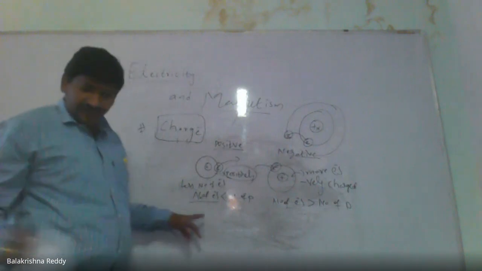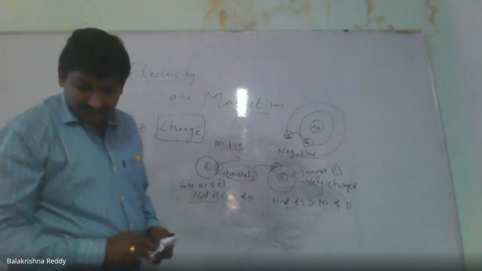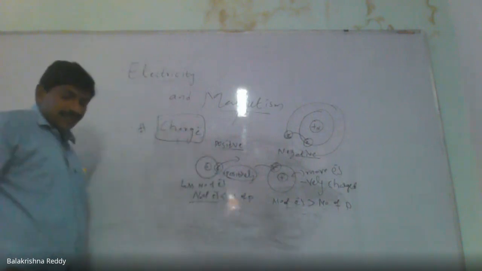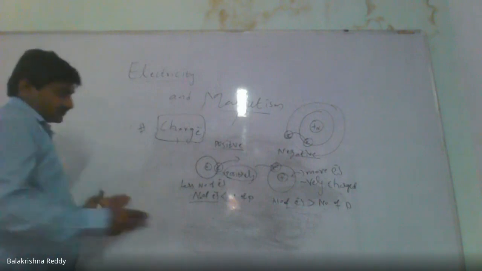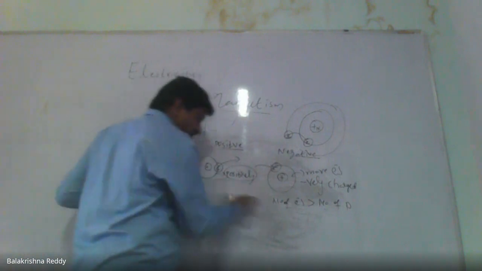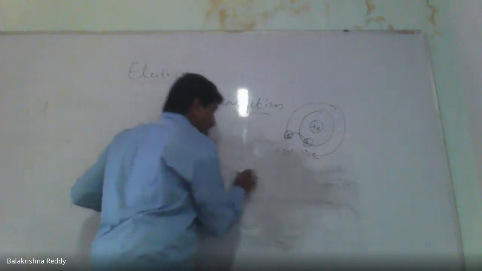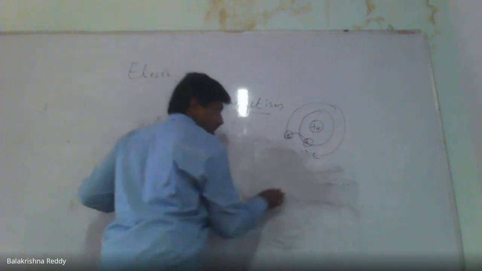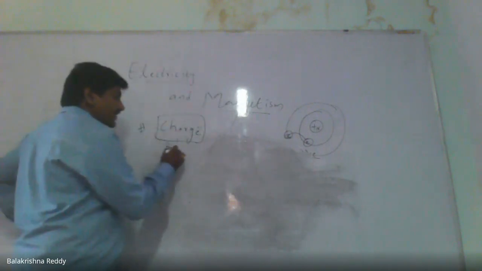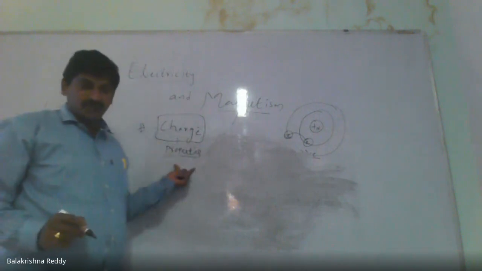Now, what am I trying to prove here? Here, we have seen how an object gets charged, how it becomes a positive charge and a negative charge. How an object becomes a charged body is what we are going to discuss. Before discussing the methods of charging an object, I wanted to explain the properties of charge. What are the properties we have?